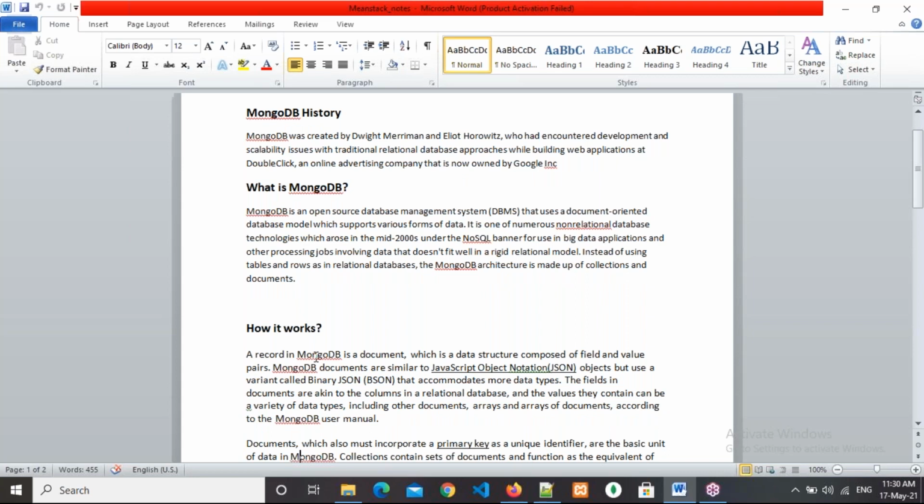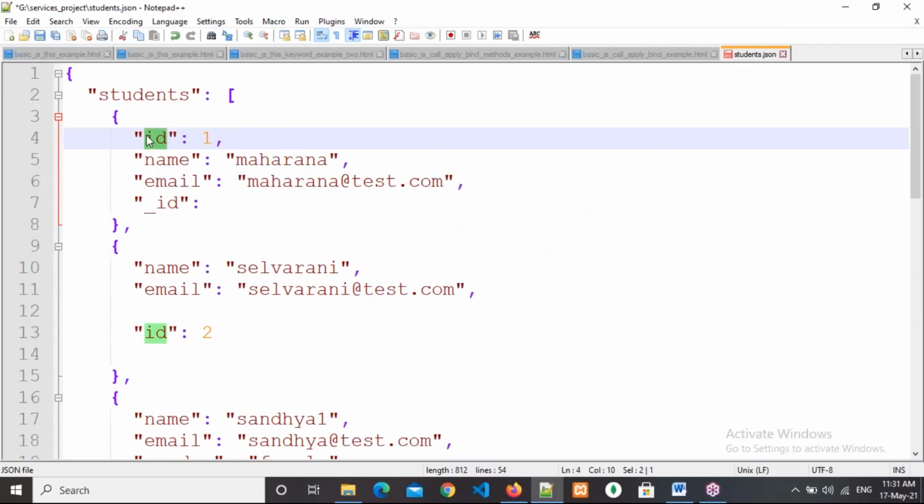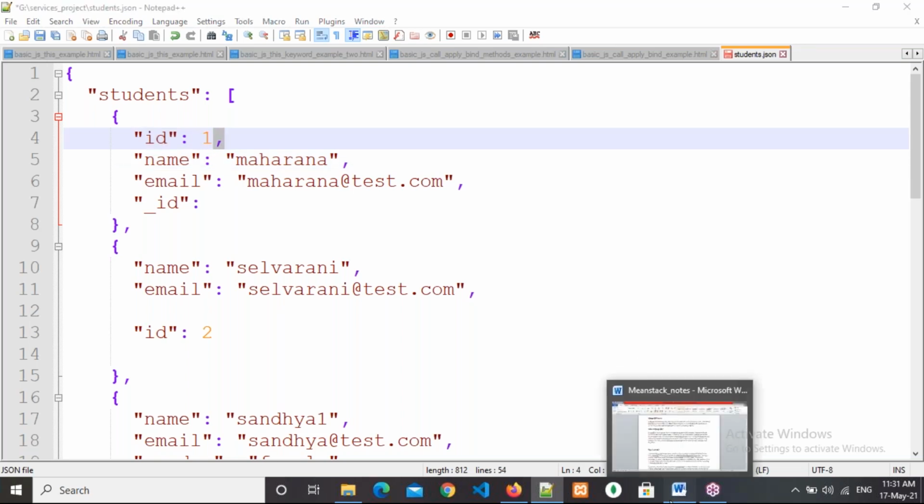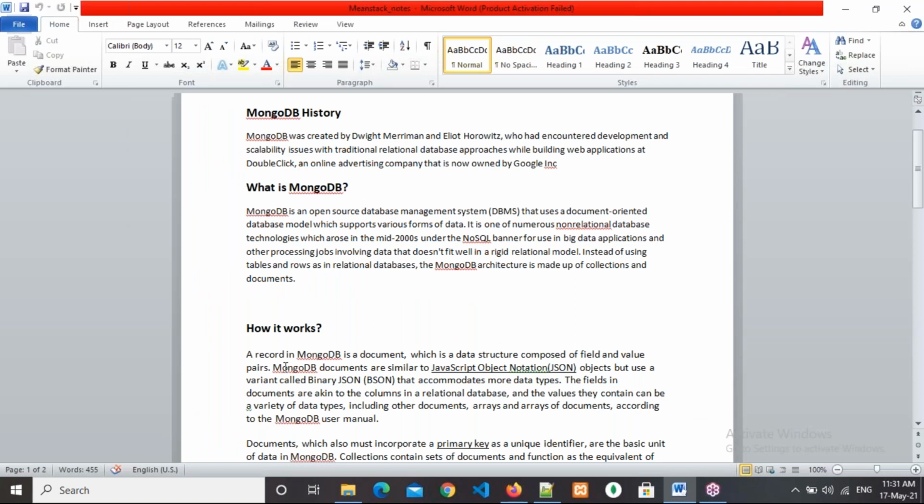A record in MongoDB is a document, which is a data structure composed of field and value pairs. So I told you this is a key and value, but actually we can call it a field also. We can call it a key, or a field, or if you are comfortable you can call it a column also, not a problem. So this is the field and this is the value, a collection of those pairs.